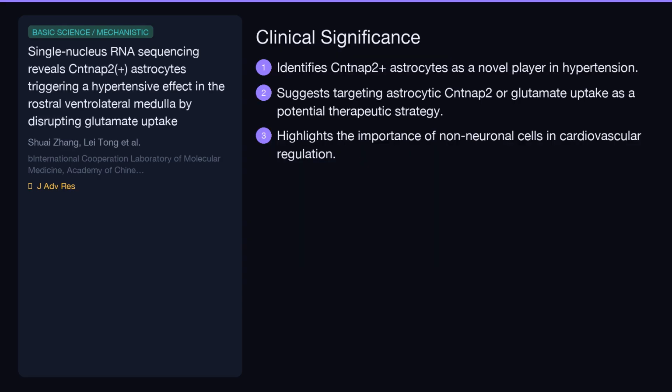This research offers a significant new insight into the complex mechanisms of hypertension. By identifying KNAP2 expressing astrocytes in the RVLM as key contributors, it opens up novel avenues for treatment. Targeting these specific astrocytes or their role in glutamate regulation could represent a promising new therapeutic strategy for managing high blood pressure. This study underscores the critical importance of considering non-neuronal cells when investigating cardiovascular diseases.